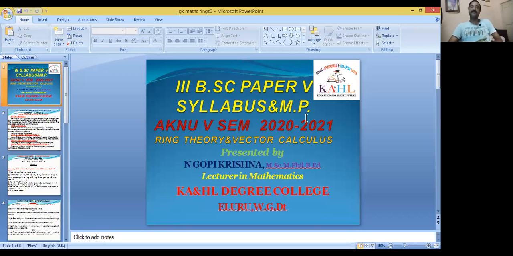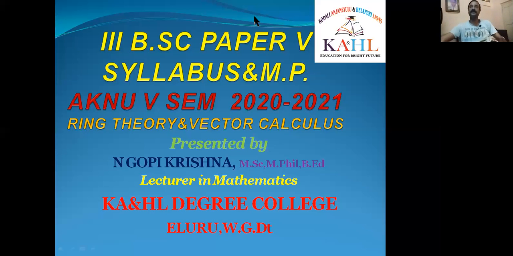The paper name is paper 5. We have two papers in the final year, and now we are discussing paper 5. Paper 5 and paper 6 both are mathematics. The paper is named ring theory and vector calculus. Now we are discussing the syllabus and model paper.